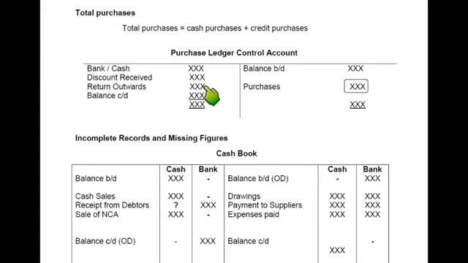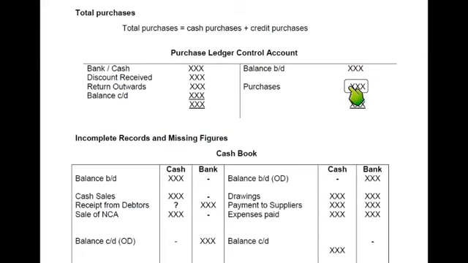Then return outwards, also known as purchase return. If we return goods to our suppliers because they are faulty or do not suit our requirements, we'll be debiting PLCA, reducing a liability, and crediting the return outwards account. Then balance CD: again, the greatest side will be the debit side because there is one thing missing on the credit side, that is purchase. So we'll be writing the greatest side on both the sides, then deducting balance BD from this figure in order to get purchase.